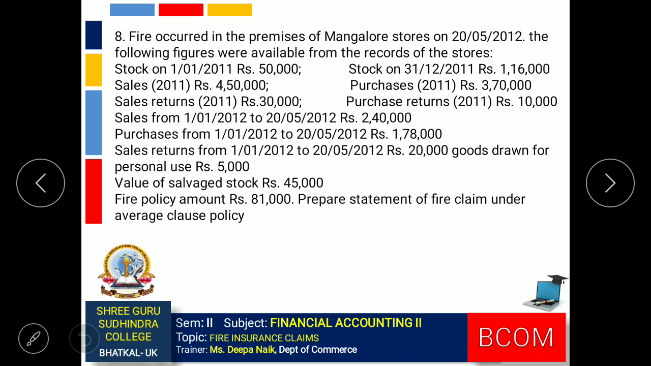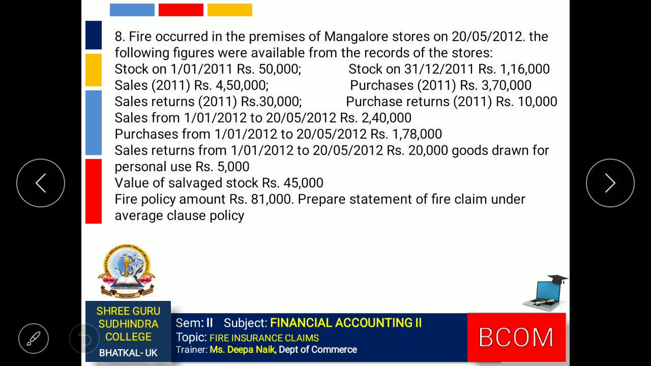Next question. In this question also, the rate of gross profit is not given. Hence, we will have to prepare the trading account of the previous year, find the gross profit, find the rate of gross profit, and then prepare the memorandum trading account.